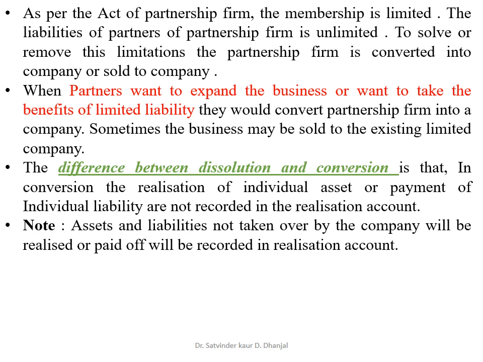The first way is net asset method and the second way is consideration method. Purchase price calculated on the basis of assets and liabilities taken over by the company is called the net asset method.